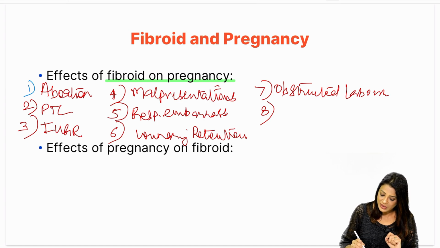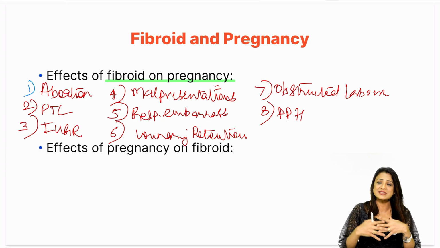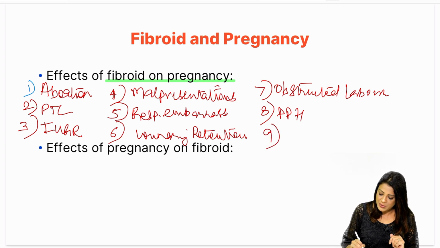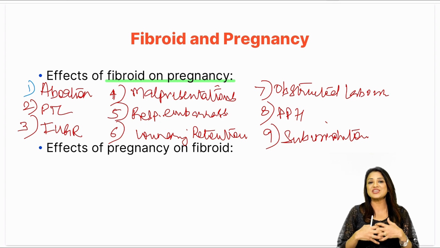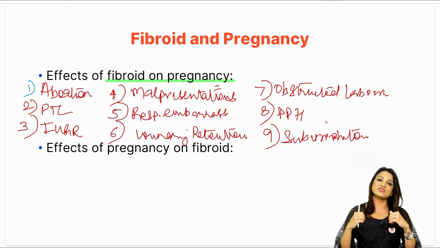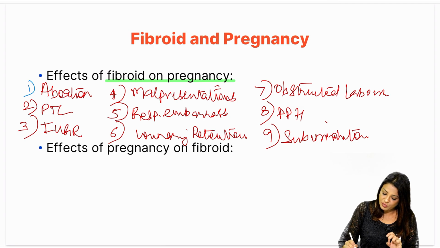Now, after delivery, what can happen? She can land up in PPH because the retraction of the muscles may not be as good. She can have PPH. Then there may be subinvolution. Now, we know the involution is happening because of muscular contraction and retraction. The uterine muscle has a property of contraction as well as retraction. That retraction might not happen because of the fibroid. So, that leads to subinvolution. Okay. These are the effects of fibroid on pregnancy.